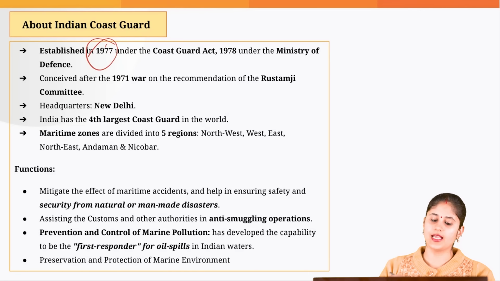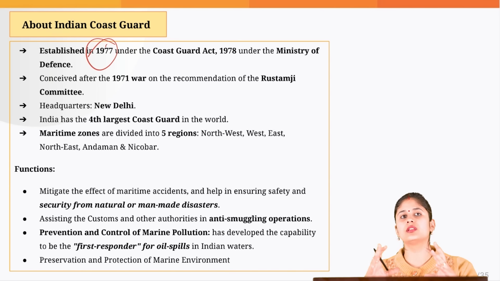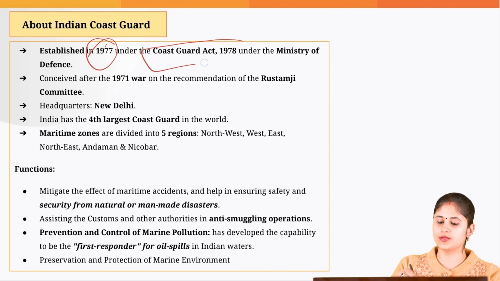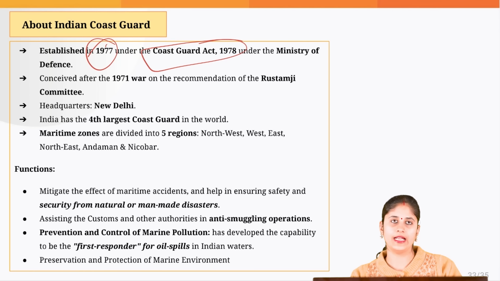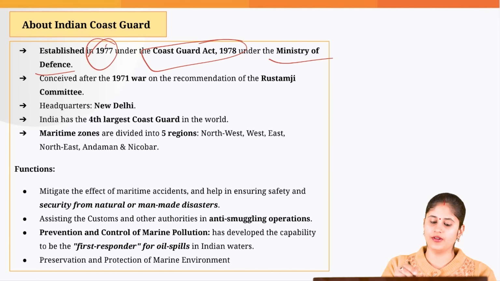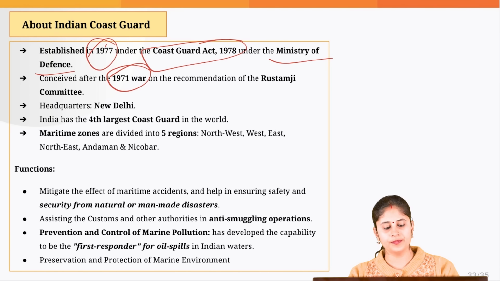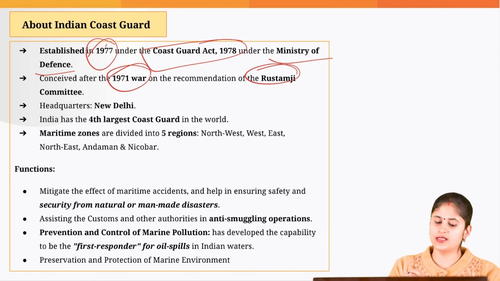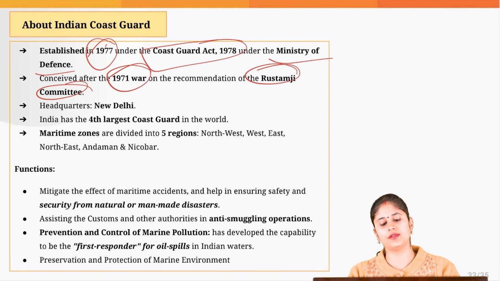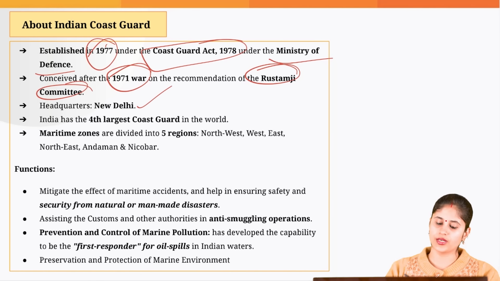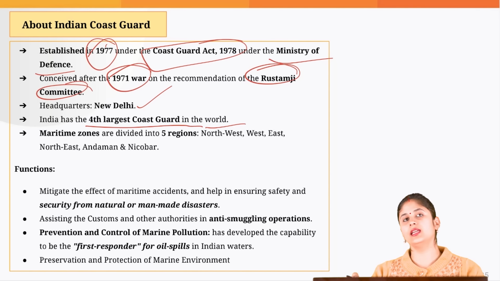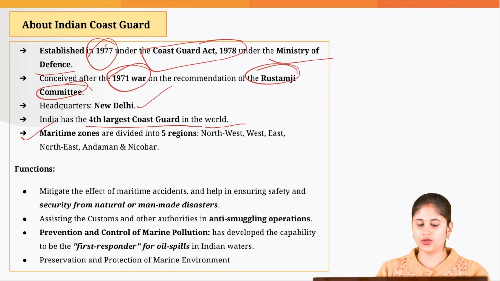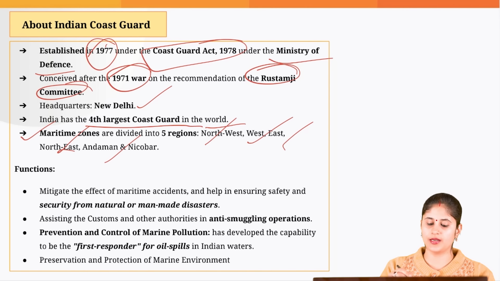So it was established, as I told you, in 1977, but it was formally created, okay, under this particular act, Coast Guard Act of 1978, under the Ministry of Defense. This idea was conceived after the 1971 war. Okay, and its creation recommendation was given by Rustomjee Committee. It is headquartered in New Delhi and it is the 4th largest Coast Guard in the world. When you talk about the maritime zones, it is divided into 5 regions: Northwest, West, East, Northeast, Andaman and Nicobar.